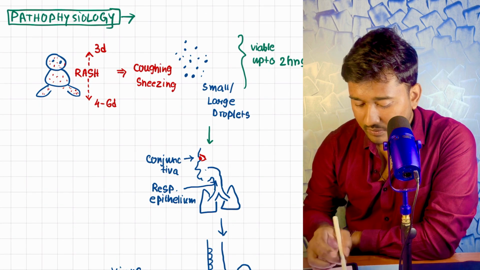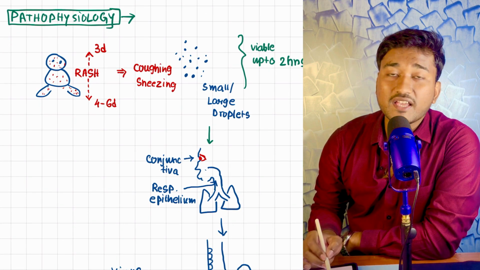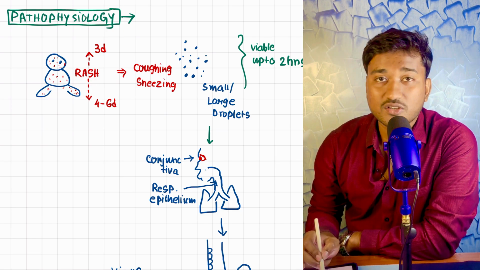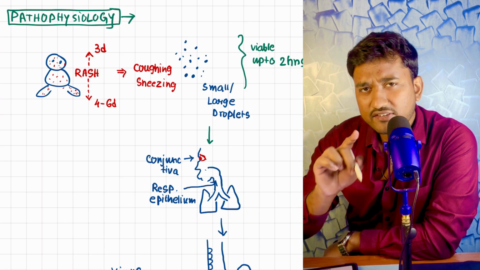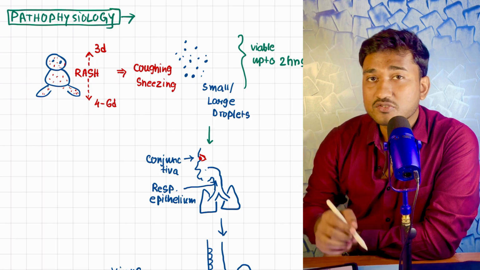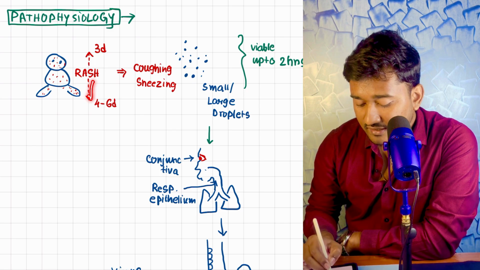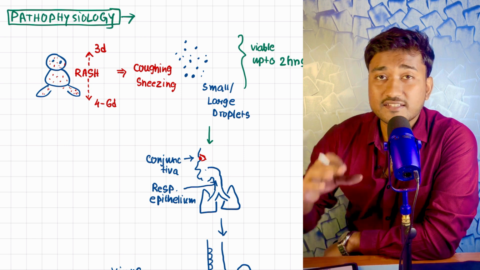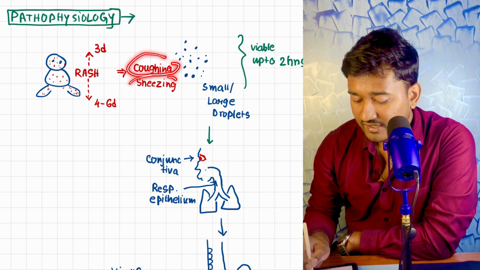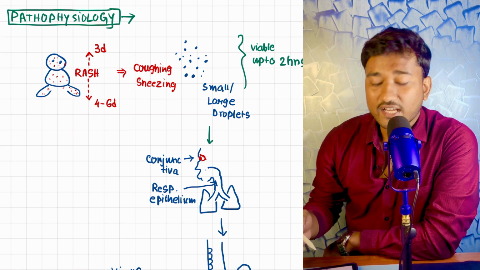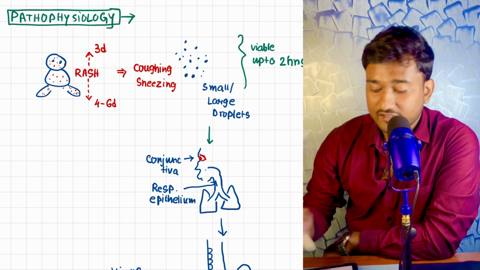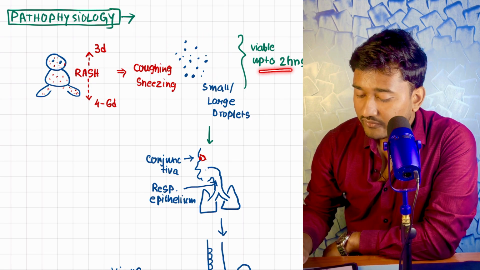Look here at how measles actually happens. We will be talking about the pathophysiology. Suppose a baby comes to my clinic and this baby has the rashes of measles. This baby is infectious from 3 days prior to the appearance of the rash till 4 to 6 days after. This is the period of infectivity in measles. Suppose this baby is coughing and sneezing, and because of this the particles spread within the air in my clinic, and they are viable for up to 2 hours.